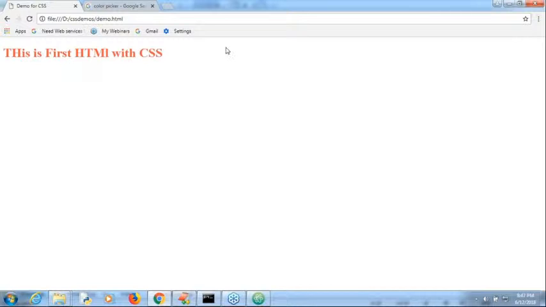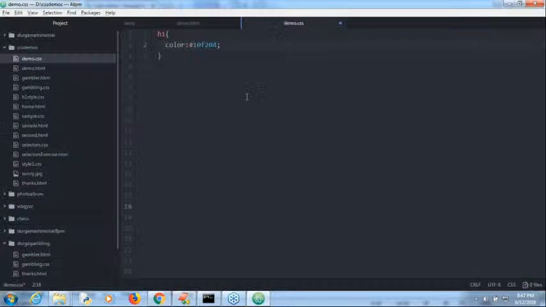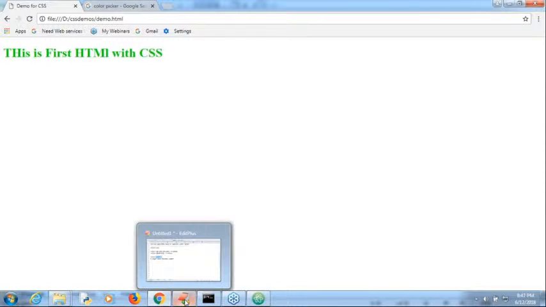Have you observed, right? Here you can see this one also, hexadecimal code is also available. Let me take that hexadecimal value: hash 10F204. Now observe that. What is the output we get by default? Are you getting it? Did the color change or not? Yes, this is the third way to specify color.